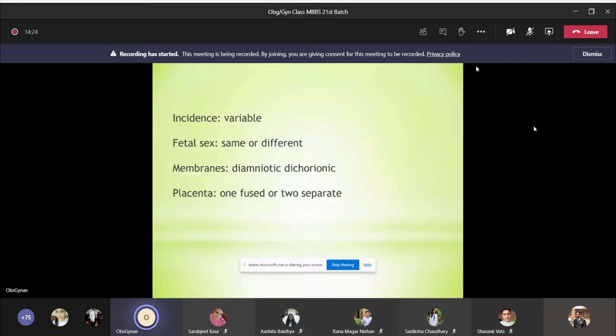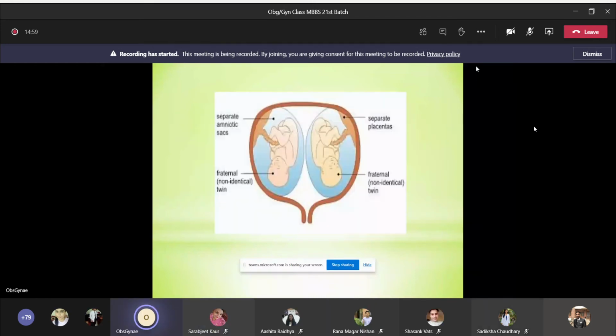Incidence is variable and fetal sex can be same or different, okay? Because there are two ova which are fertilized by two different sperms. So the fetal sex can be same type or different, male-female or female-female or male-male. Membranes are diamniotic, dichorionic. There will be four layers of membrane, two amnion and two chorion. Placenta is either one, fused, or two separate. So this is the picture showing the dizygotic twin.